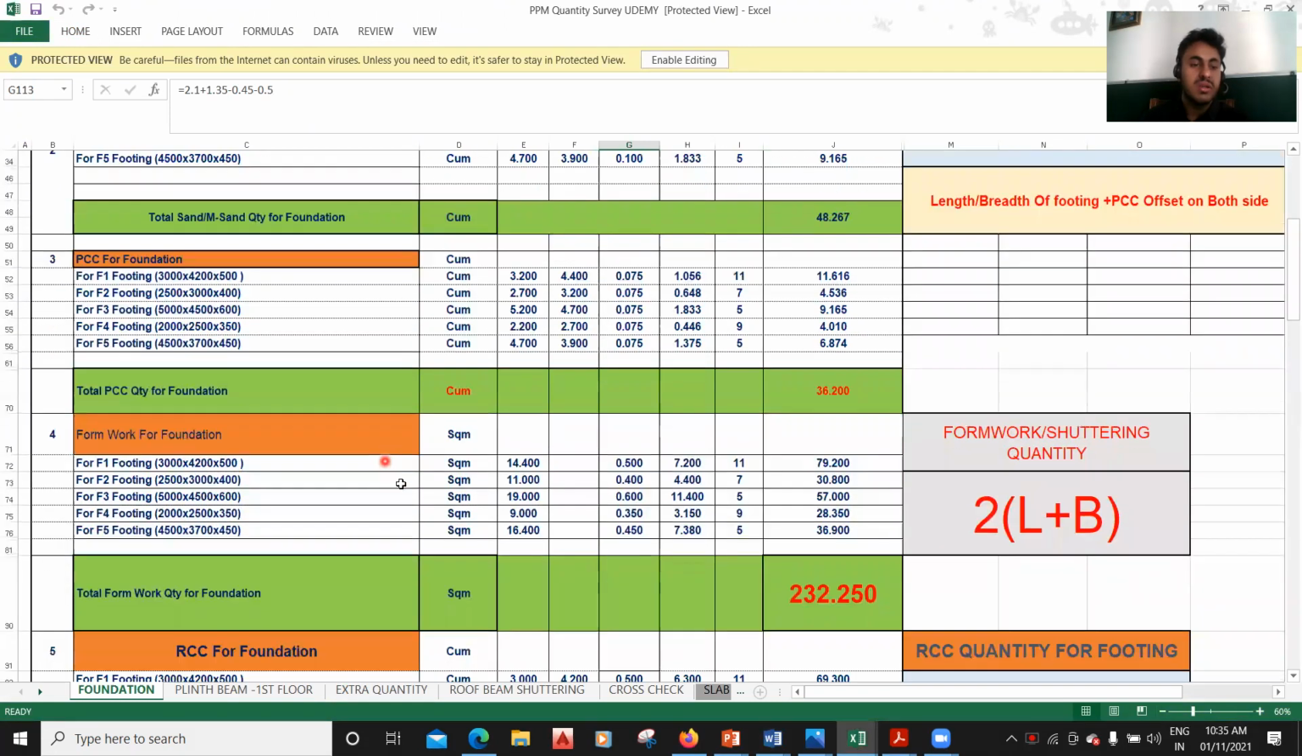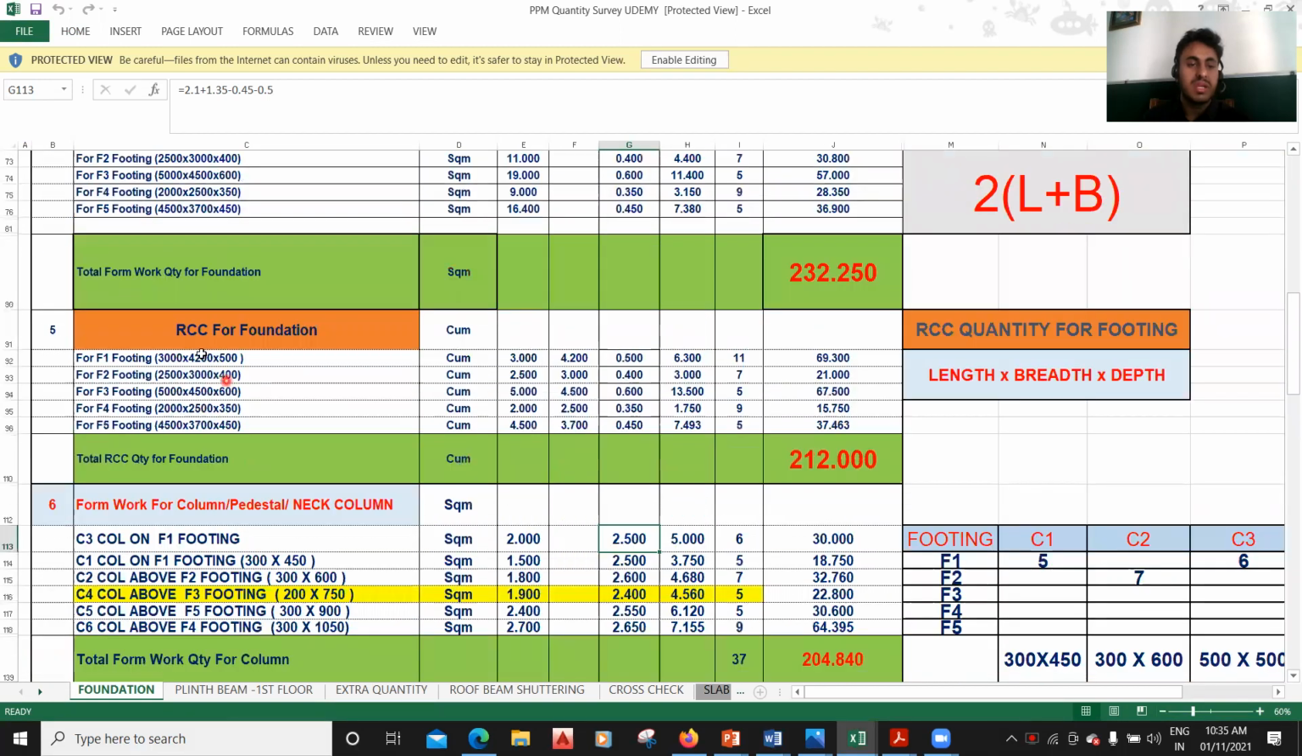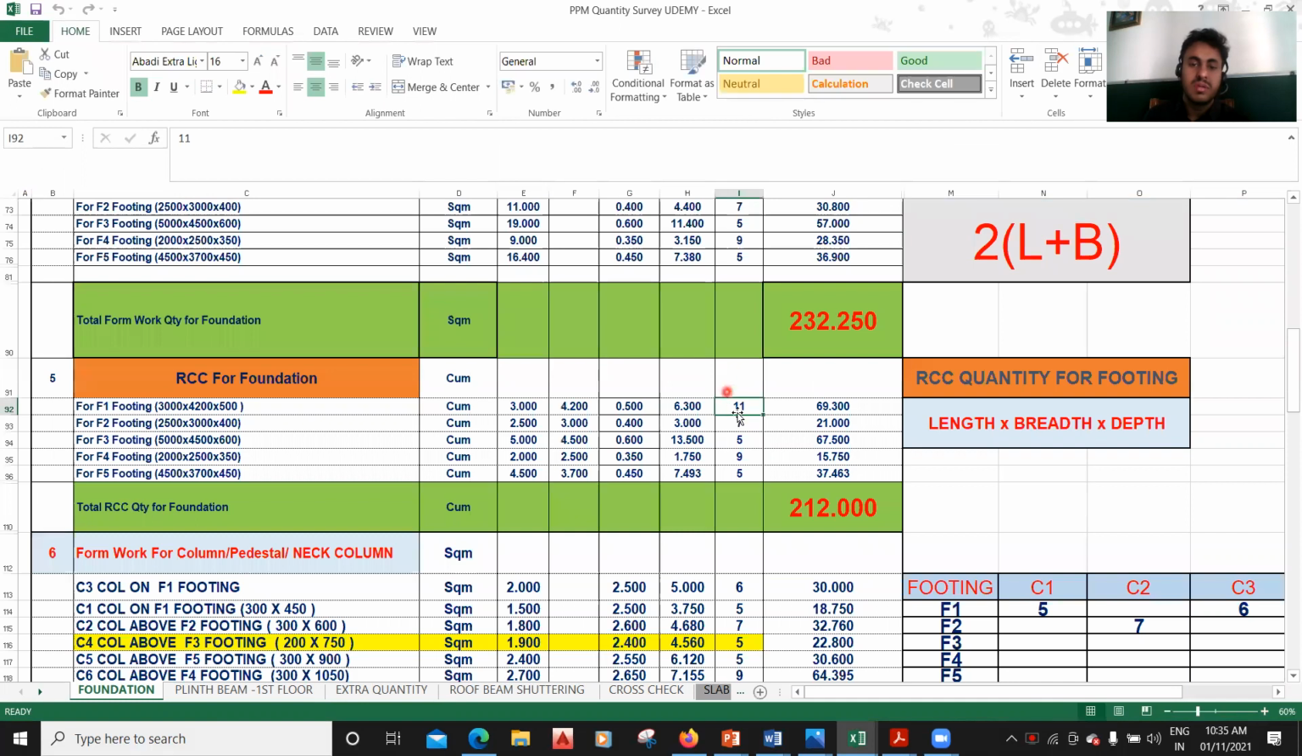Let us say you want to find the concrete quantity for the foundation. It's written here, RCC for the foundation, and I require 212 cubic meter of concrete. With the Excel sheet, just in case instead of 11 footings, let us say I want 12 footings here. I'm changing the value here, and you just notice the answer is going to change immediately, right? So these are the uses of an Excel sheet.